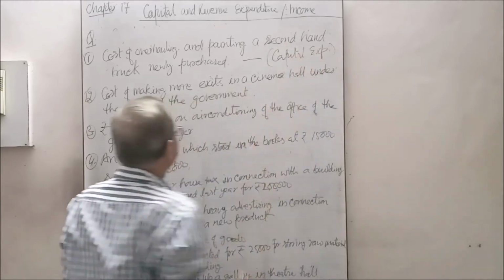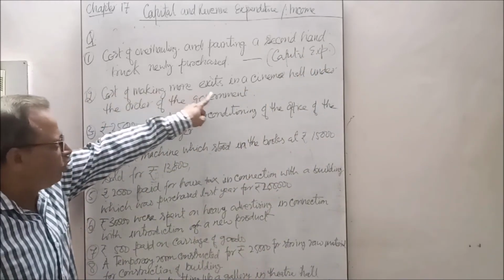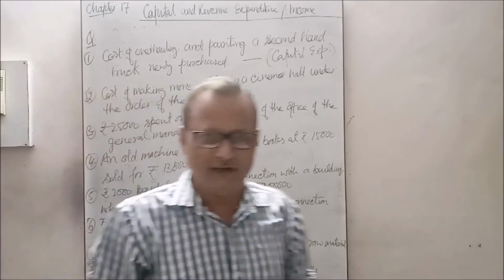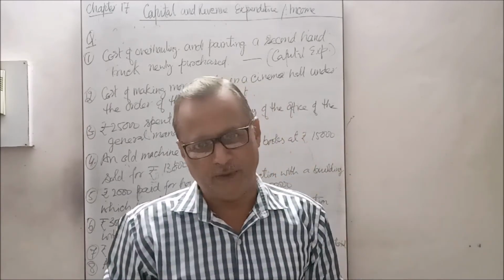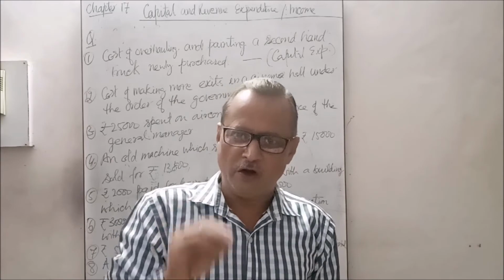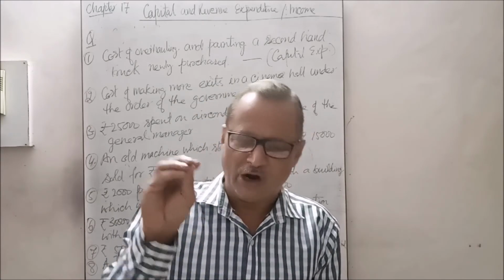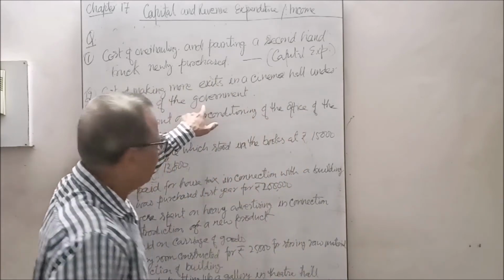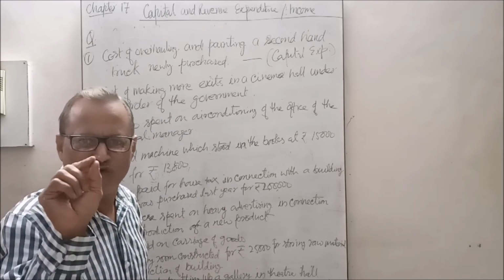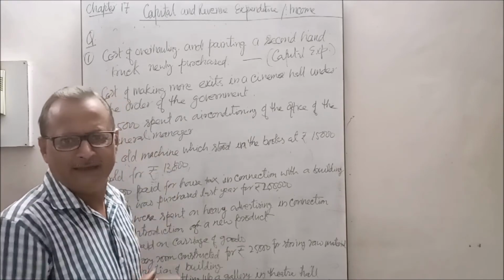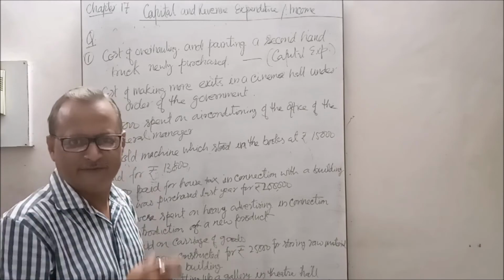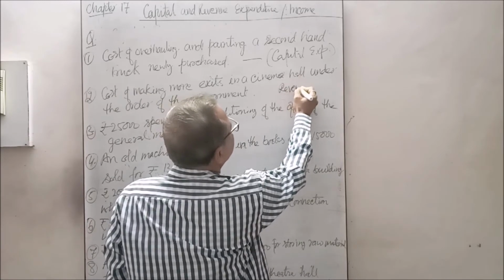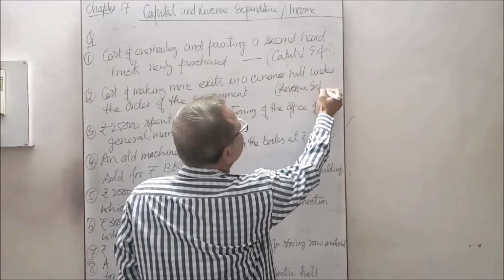This is the answer. Now, cost of making more exits in a cinema hall under the order of the government. In the cinema hall, more exits should be opened to avoid crowding at the time of exit. That is on government order. So it is simply revenue expenditure, not capital expenditure, because it does not increase the assets or their life, but more exit doors are opened. So it is revenue expenditure.